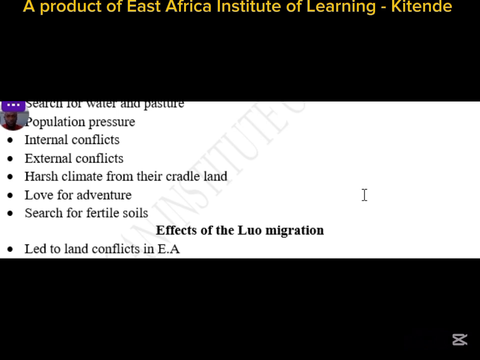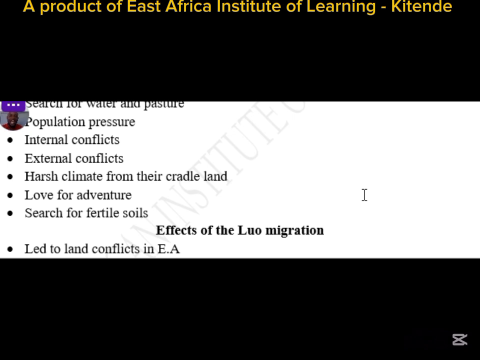We have the external conflicts. The external conflicts are the conflicts that took place outside the Luo land. External, these are the conflicts they fought outside, not internal. The word external means something out. So the Luo had enemies and pressure from outside groups. Other groups used to attack them. So the Luo came into East Africa, where they thought they would find peace.